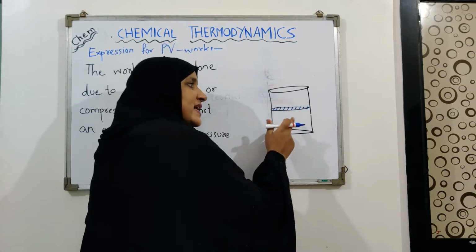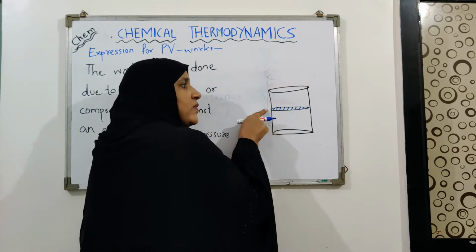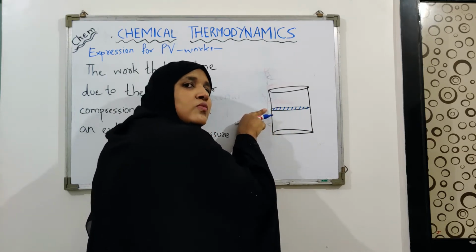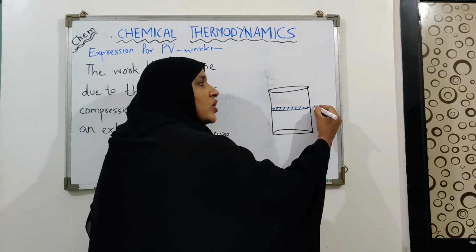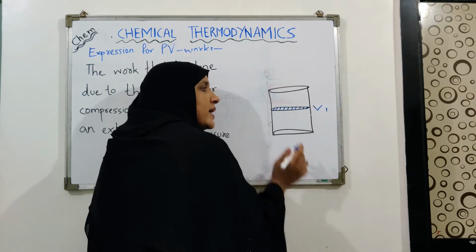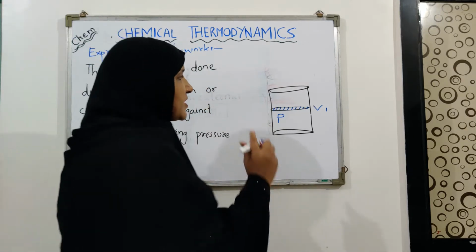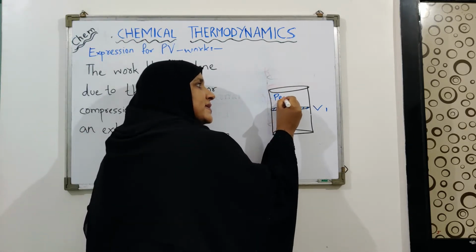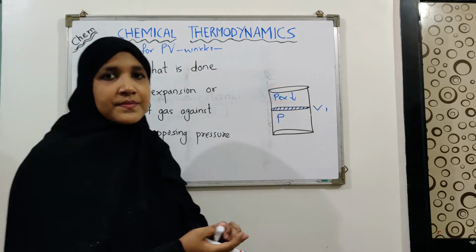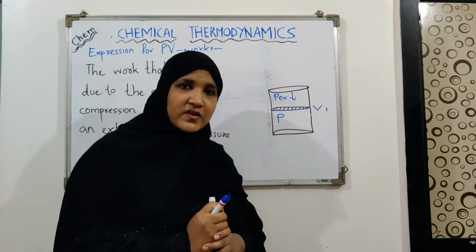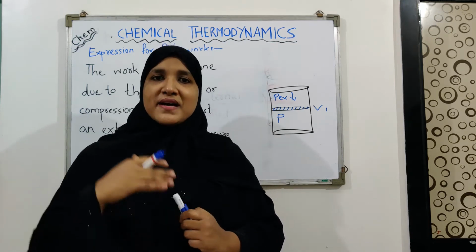So let's say that we have a gaseous system enclosed in a cylinder fitted with a weightless, rigid, movable and frictionless piston. Let's say that the volume of the gas is V1 and the pressure of the gas is P. The external pressure that is acting on that piston is denoted as Pext. Now this is our initial state of the system.